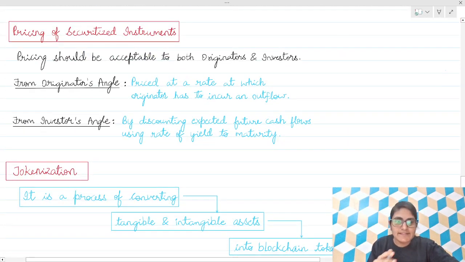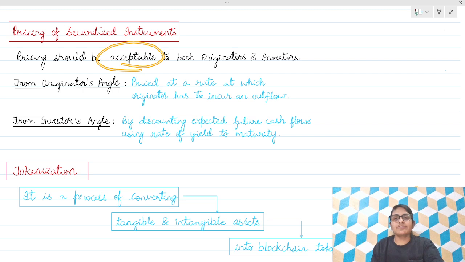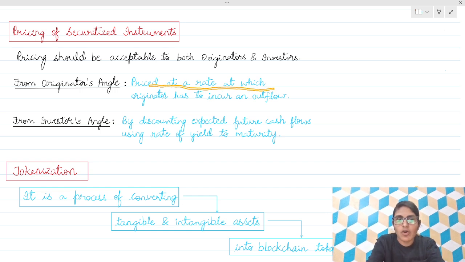Next, pricing of securitized instruments. Pricing should be acceptable to both originator and investors. From the originator's angle, the instrument should be priced on the outflow he has incurred, at a rate at which the originator has to incur an outflow.